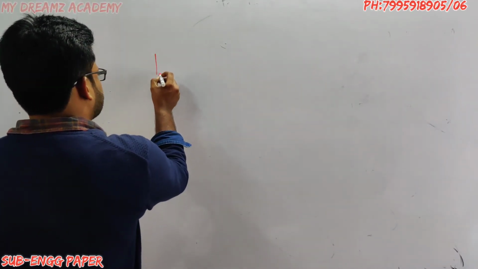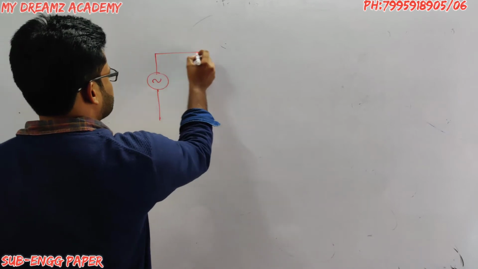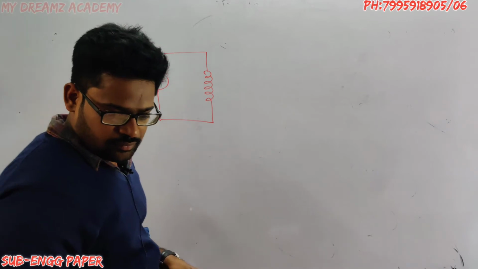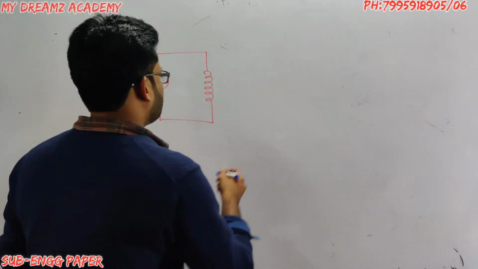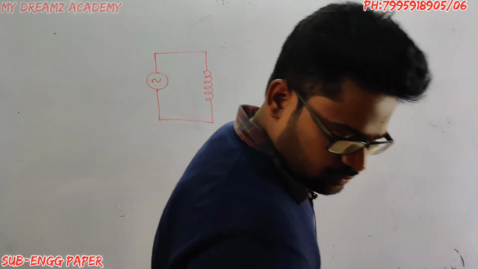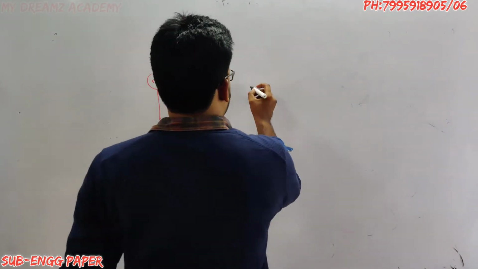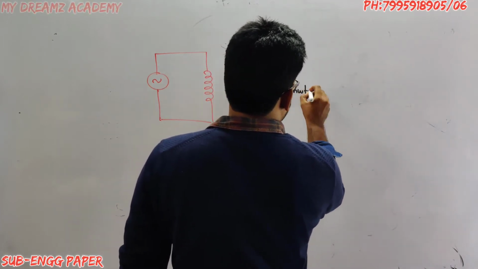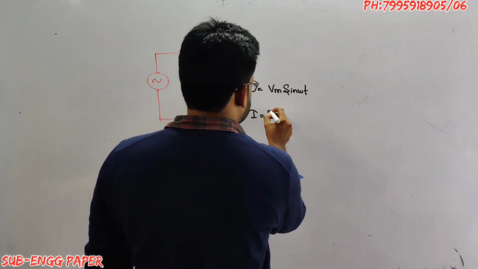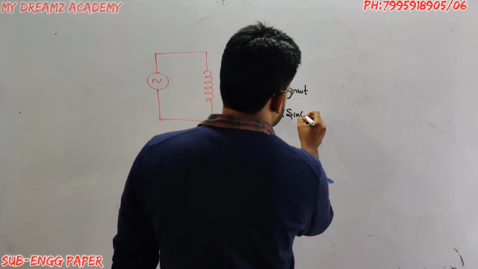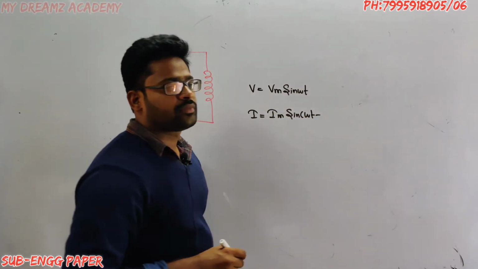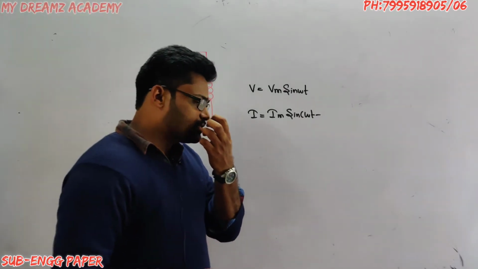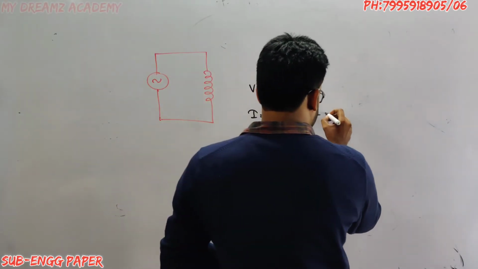Let us consider this is an AC source and this is an inductor. Voltage V is equal to Vm sin omega t, and I is equal to Im sin of omega t minus the phase angle, which between voltage and current in an inductive circuit is 90 degrees.